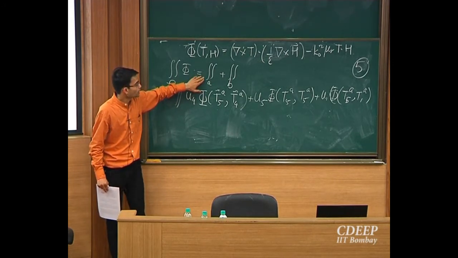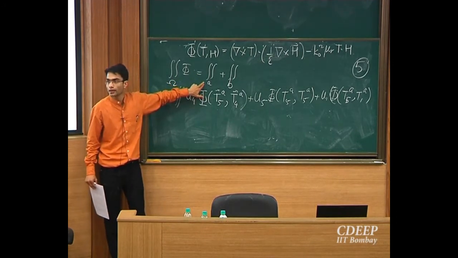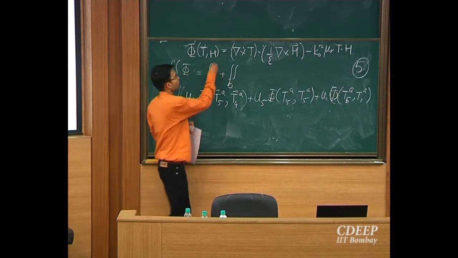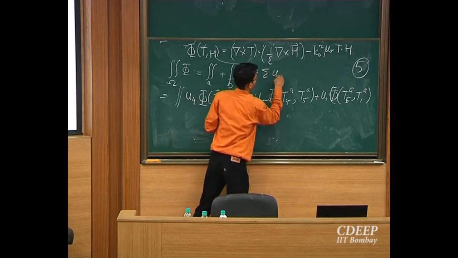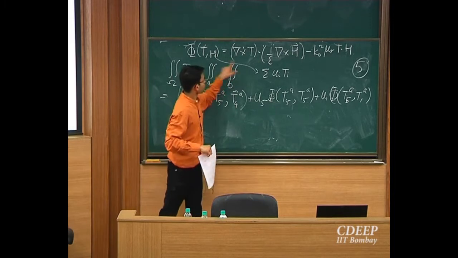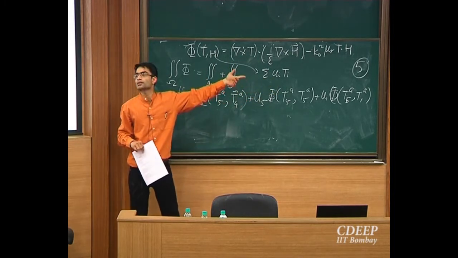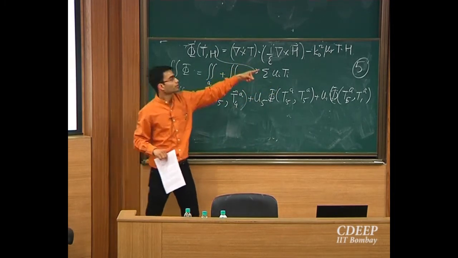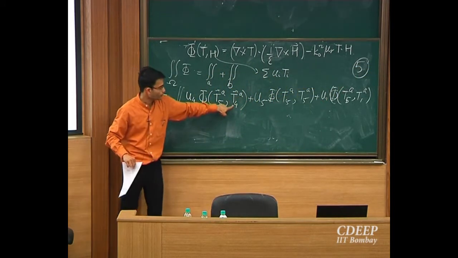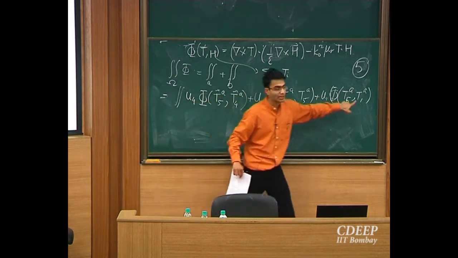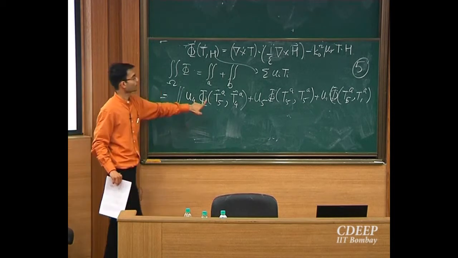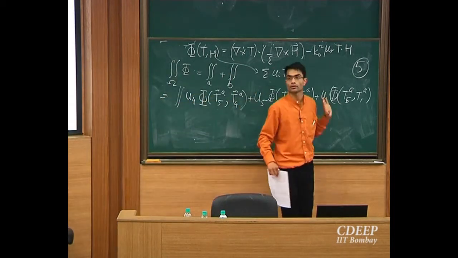So this is fine. I'm splitting this over A and B, correct? Now what I'm going to do is, when I'm looking at element A, I'm going to expand H like this, Ui, Ti, right? So now when I'm choosing H to be Ui, Ti, which are the elements that are non-zero inside A? T4 and T5 over element A. So that's my T4A, T5A, T1A. And they're all being tested against T5. That's why T5 is common here, here and here.